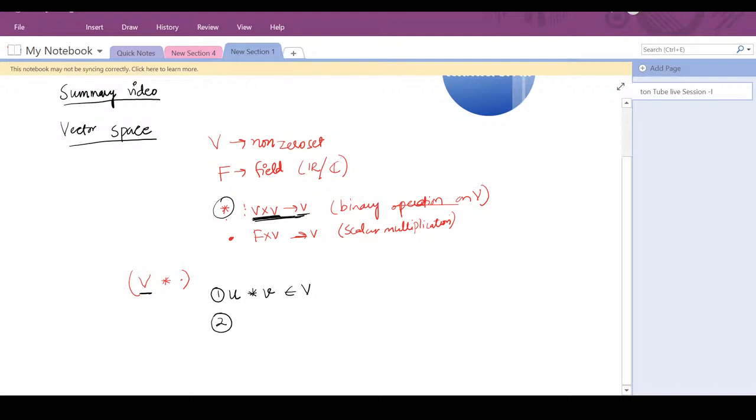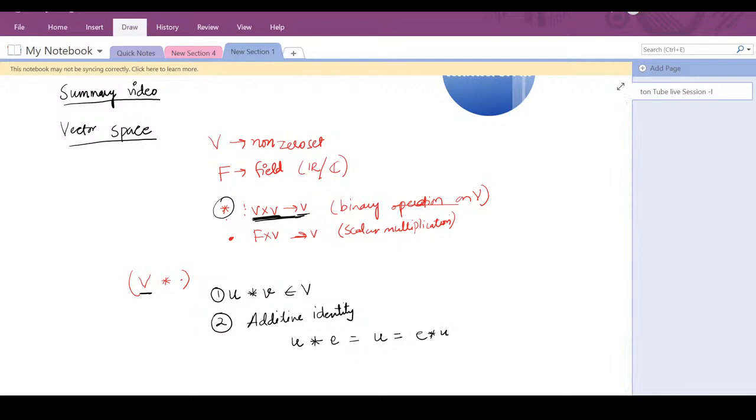The second property says that you should have an additive identity. Now, what is the additive identity? For each u belonging to your set V, there should be an element E such that u star E is equal to u, which is equal to E star u.